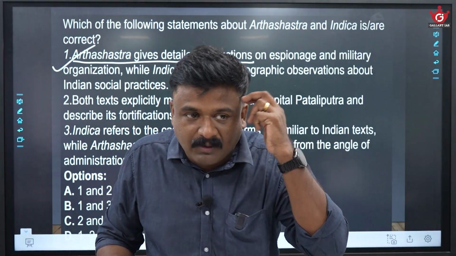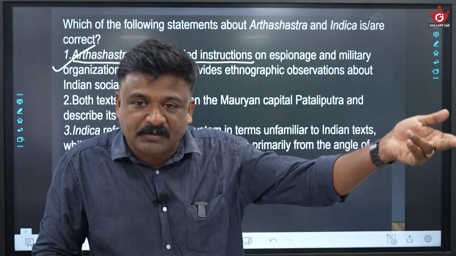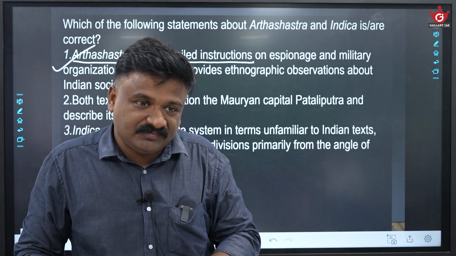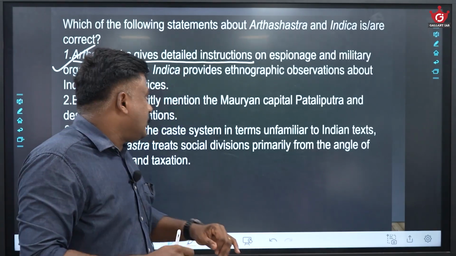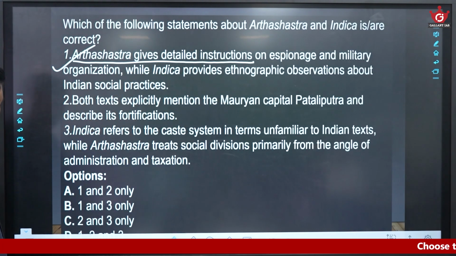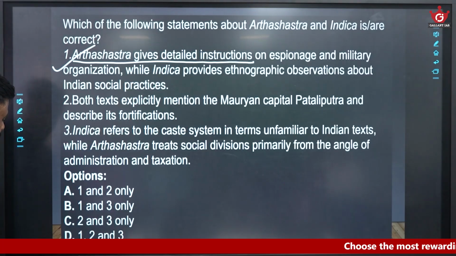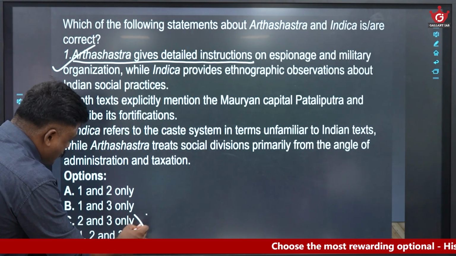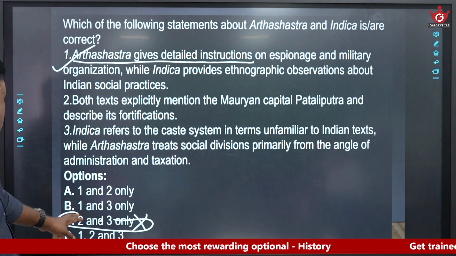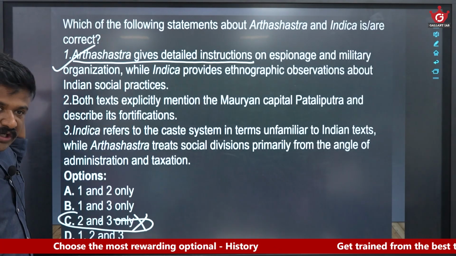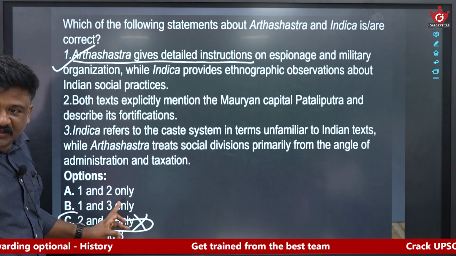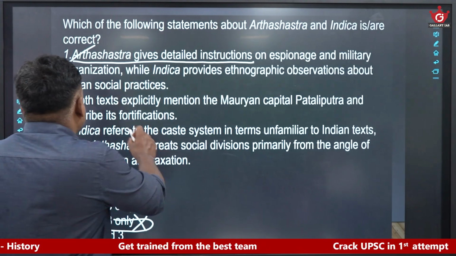So just keep in mind these two keywords: one is prescriptive and another is descriptive. Got the point, na? Okay, fine. Now, the first statement is correct. If the first statement is correct, you can narrow down the answer. Whichever option does not have this one, you will eliminate it. So C is eliminated. They are asking for the correct statement. C is eliminated because you know the first statement is correct, so you have to choose an option which must have statement one. Am I right? Okay, going to the second one.